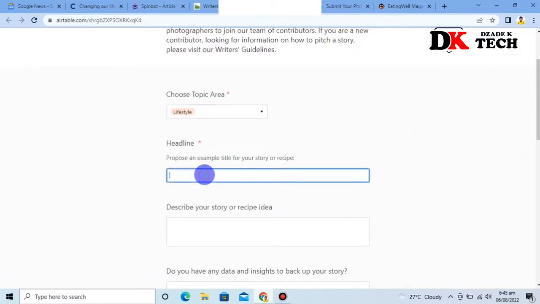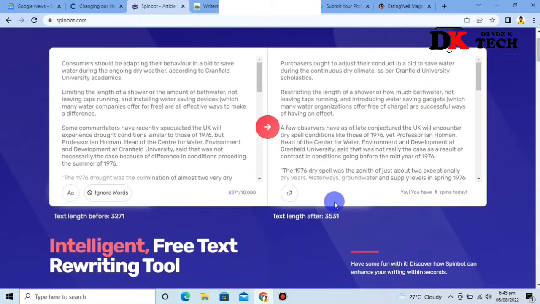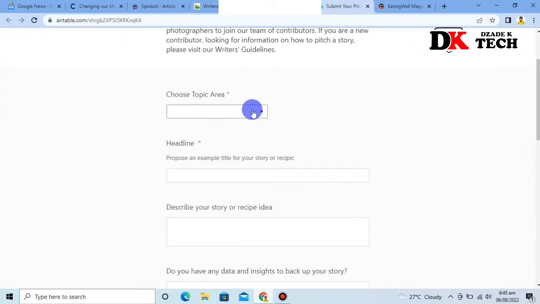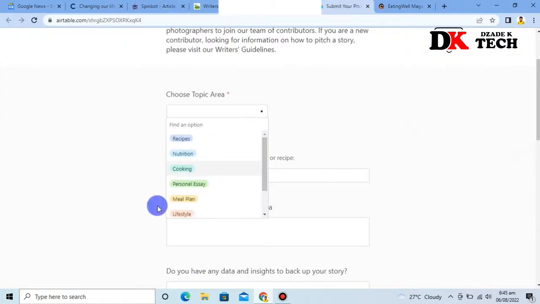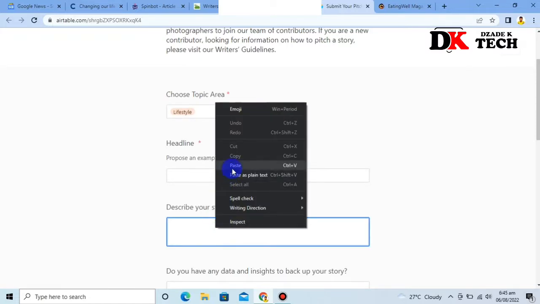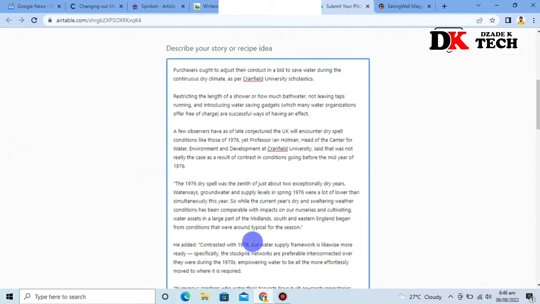So let's skip the headline, the topic for now. We go to the description of the story. That is where you have to copy the rewritten article. So you copy the rewritten article after choosing lifestyle. After choosing the topic, you skip that, you come to your description and you paste the rewritten article over here. So this is the rewritten article.